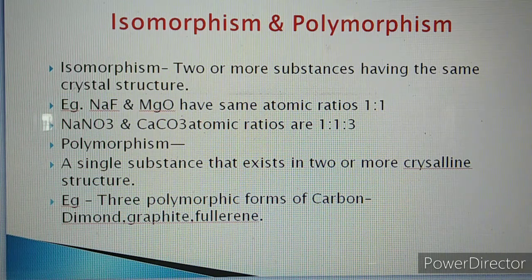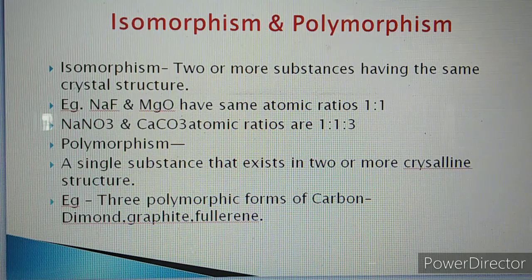Example, NaF, sodium fluoride, and MgO, magnesium oxide. They have the same atomic ratio. NaF is 1:1 and MgO is also 1:1. So these two are called an isomorph pair and the property is called isomorphism. One more example is given. NaNO3, sodium nitrate, and CaCO3, calcium carbonate.